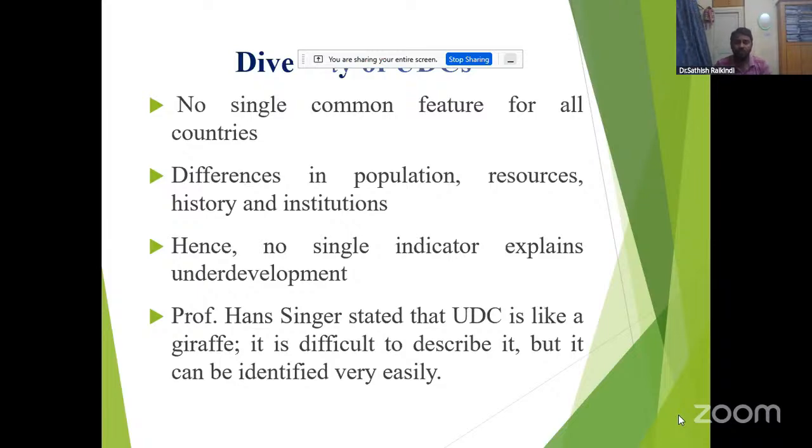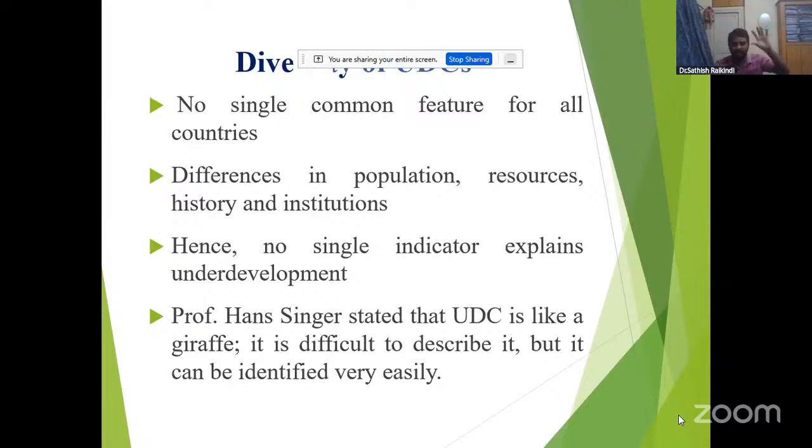Professor Hans Singer stated that an underdeveloped country is like a giraffe. It means it is difficult to describe, but it can be identified very easily. It is like a giraffe.